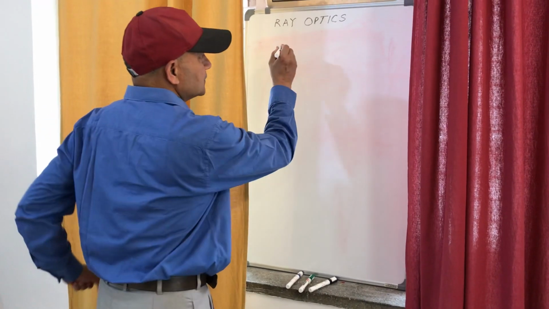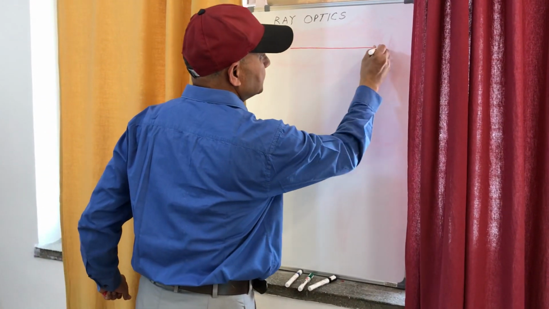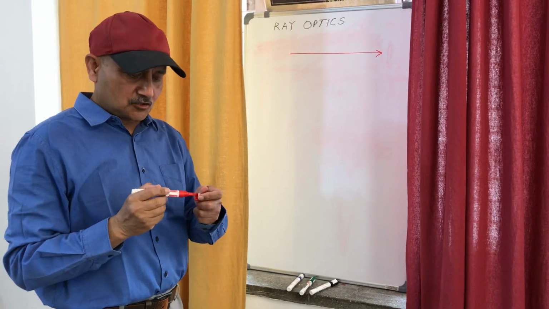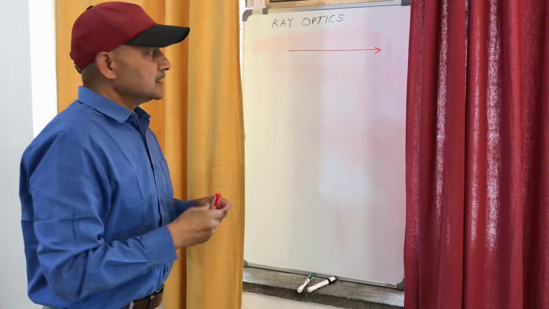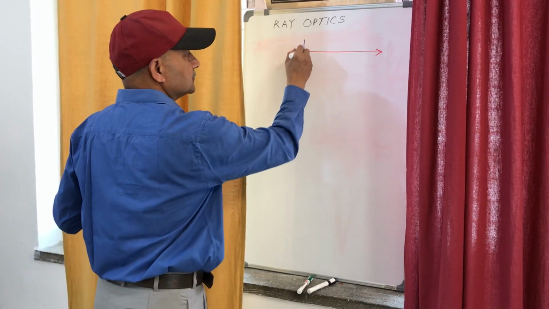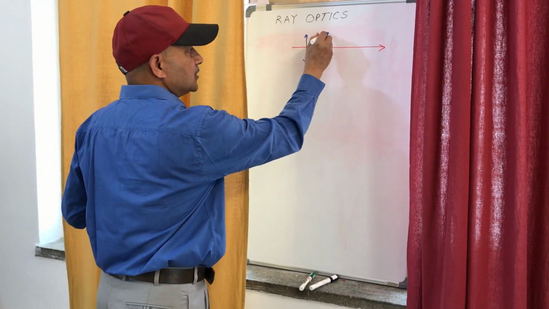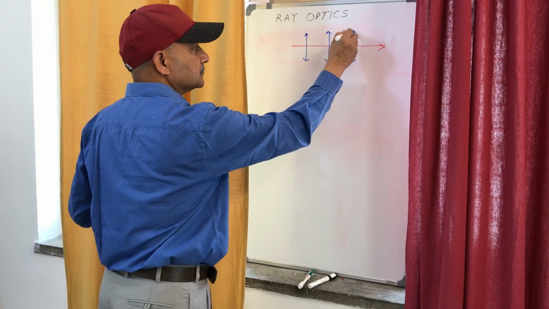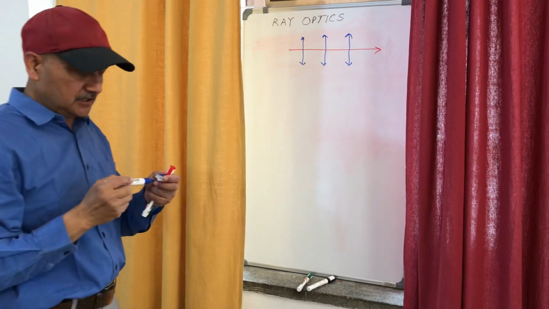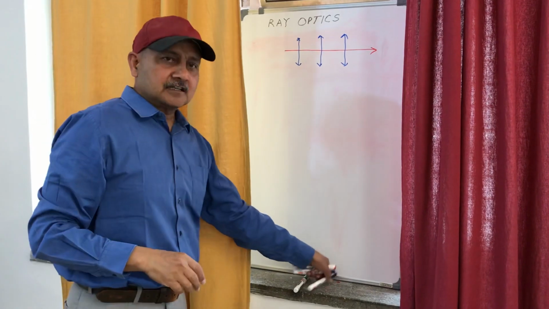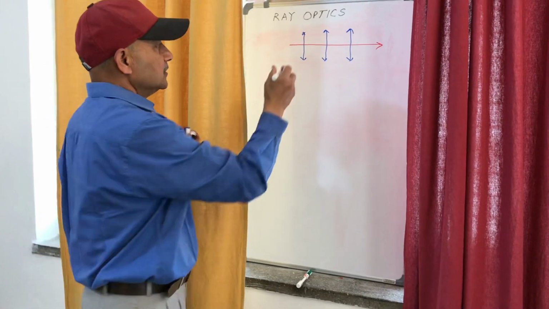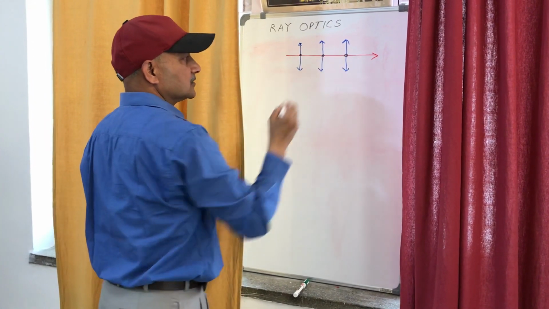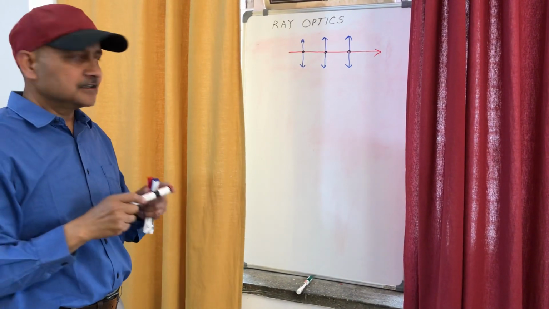Suppose this is a light ray and this is the direction of propagation of light ray. Then electric field may be perpendicular to the direction of propagation of light ray. Let this be electric field, and the magnetic field will also be perpendicular to the direction of propagation of the light.